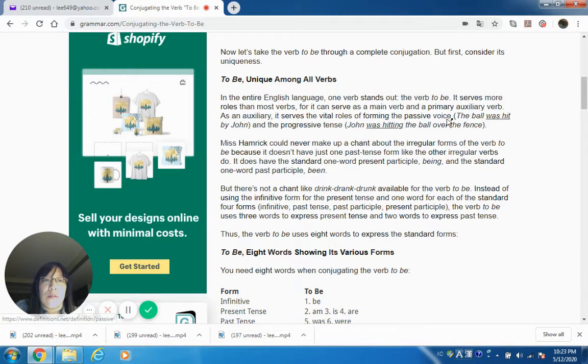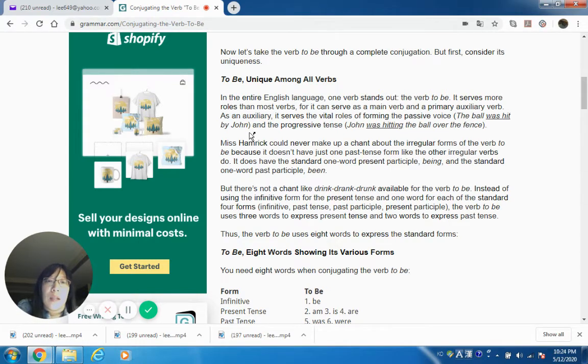And for the passive voice, you have to have the be verb. It could be present, it could be past, and you have to have the past participle to be a passive voice. Passive voice is the opposite of active voice. So this sentence, the ball was hit by John, because there's a be verb and the past participle of the action verb, this becomes a passive voice. And usually passive voice is considered boring.